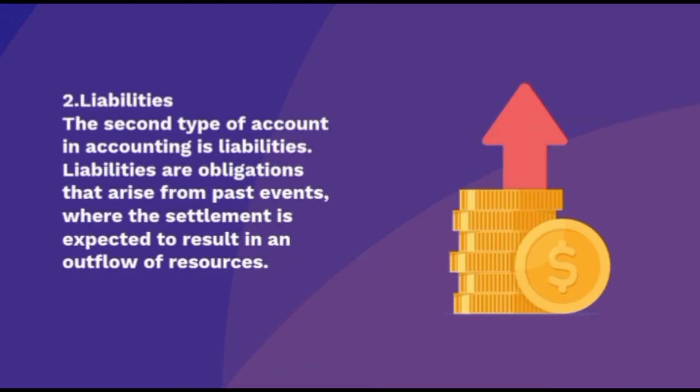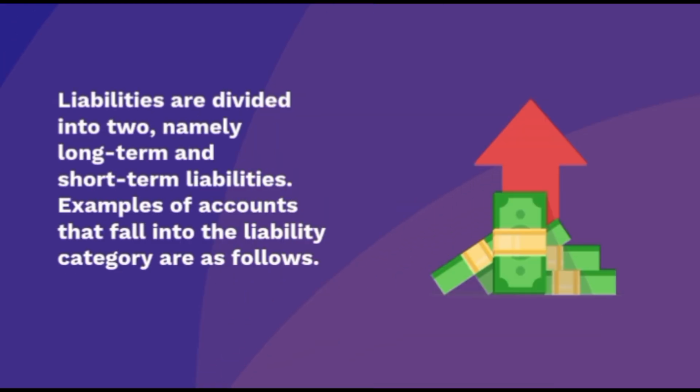2. Liabilities. The second type of account in accounting is liabilities. Liabilities are obligations that arise from past events, where the settlement is expected to result in an outflow of resources. Liabilities are divided into 2, namely long-term and short-term liabilities. Examples of accounts that fall into the liability category are as follows.